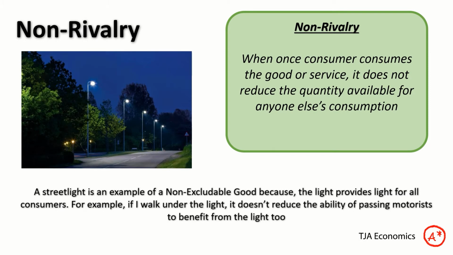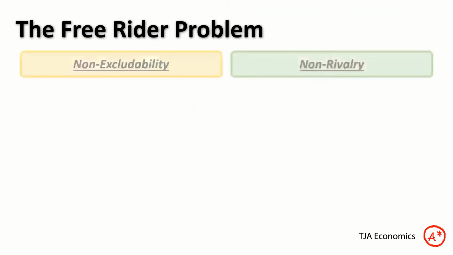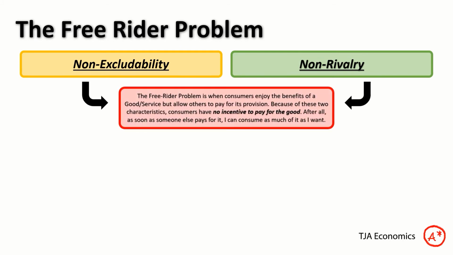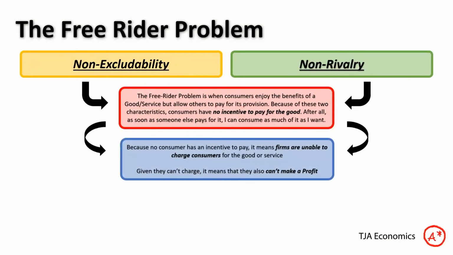But I find the thing that students struggle with quite a lot is then explaining, why does that lead to market failure? What is the free rider problem? So we have these two characteristics we've just looked at. Because of that, we get the free rider problem, which is when consumers enjoy the benefits of a good or service, but allow others to pay for its provision. That is because of those two characteristics, consumers have no incentive to actually pay for the good. After all, if someone else pays for it, I can consume as much of it as I want.